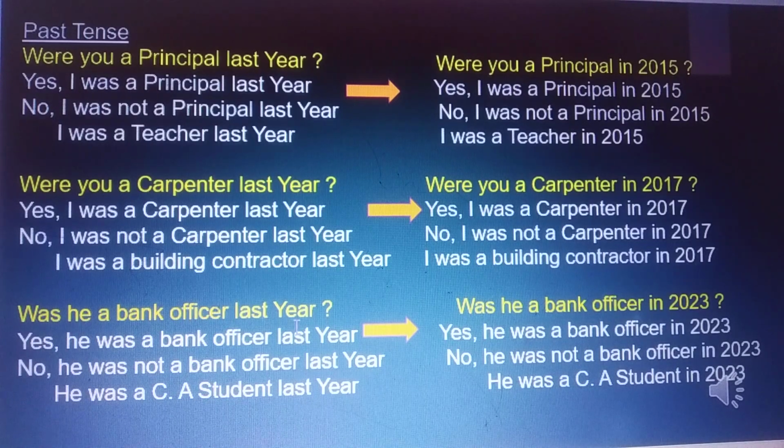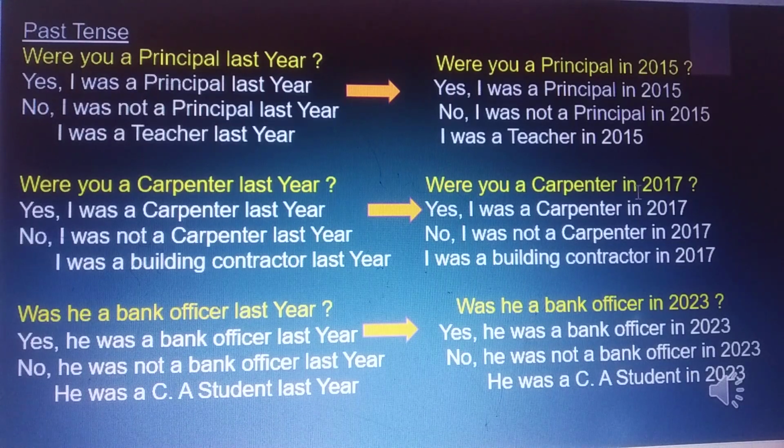Was he a bank officer last year? Yes, he was a bank officer last year. No, he was not a bank officer last year. He was a CA student last year. Were you a principal in 2015? Yes, I was a principal in 2015. No, I was not a principal in 2015. I was a teacher in 2015.